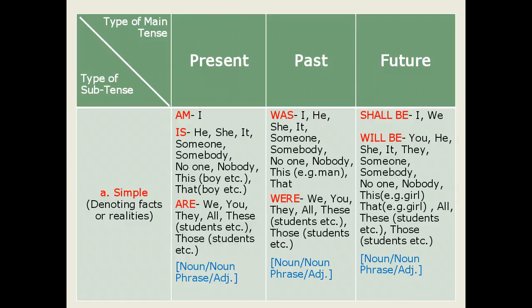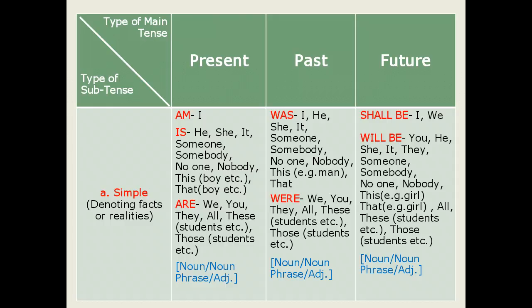Am is used for I, is for he, she, it, someone, somebody, no one, nobody, this boy, that boy, etc. And are is used for we, you, they, all, these students, those students, etc. After above verbs, a noun phrase or an adjective occurs. For example, I am a student, he is a student, we are students.